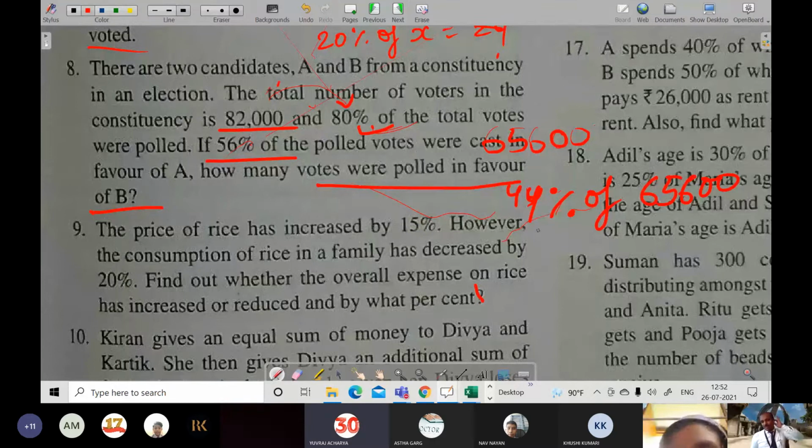Got it? Yes, sir, I got it. I was having a problem in that line, sir: 80% of total votes were polled. Some students make a mistake. They think that 80% is there, 56% is there, how will it be done? Of course, in maths until the question becomes clear, it is very difficult, and when the question becomes clear, it becomes easy.